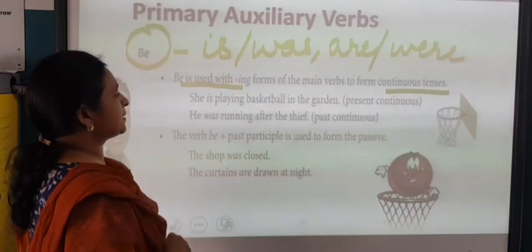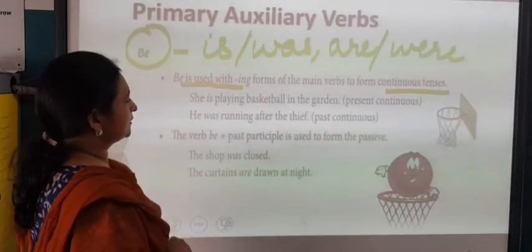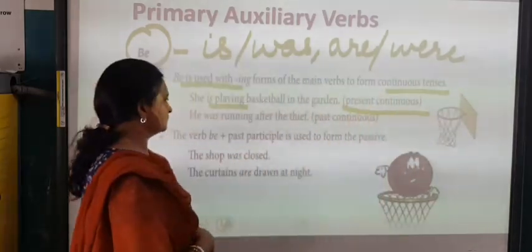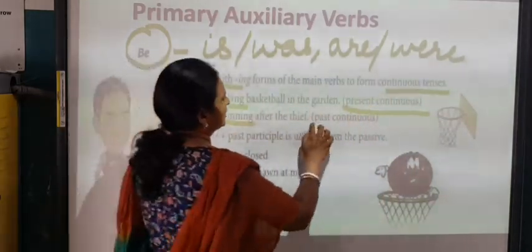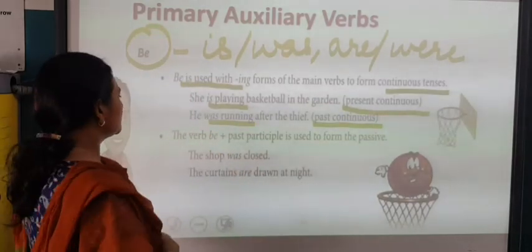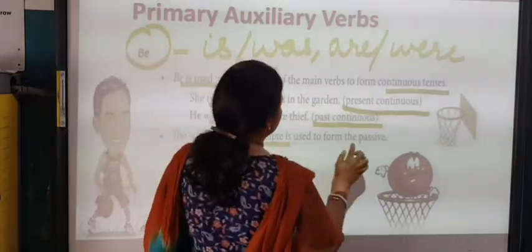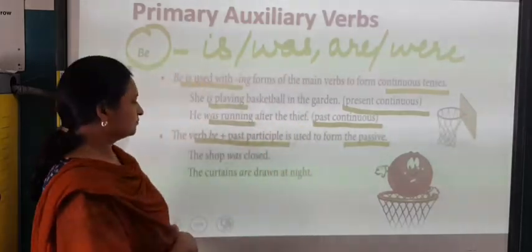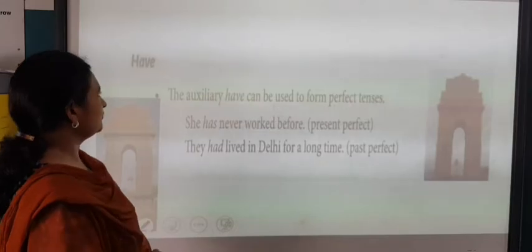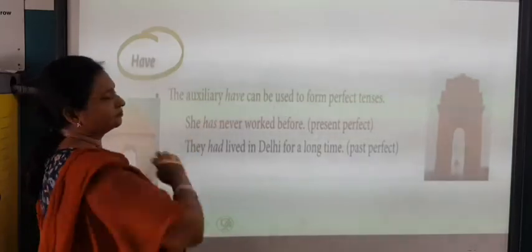She is playing basketball in the garden. So, here is playing is actually present continuous. He was running, that is past continuous. He was running after the thief. The verb be plus past participle is used to form the passive. The shop was closed.